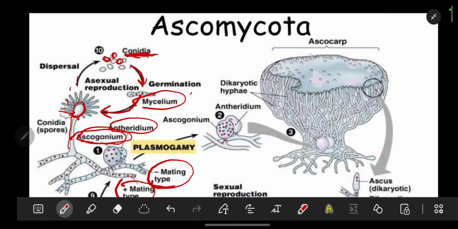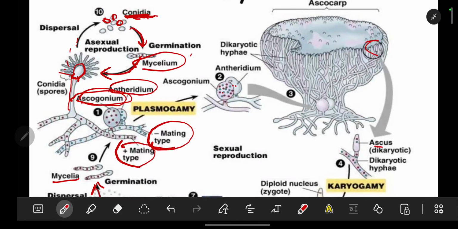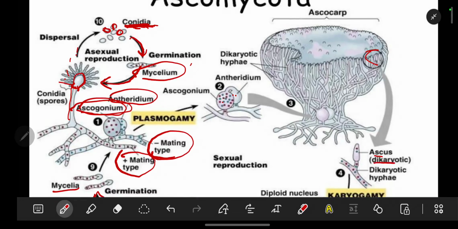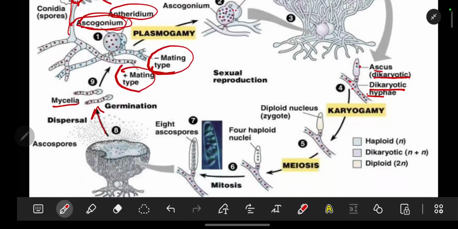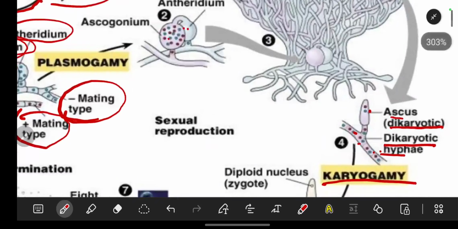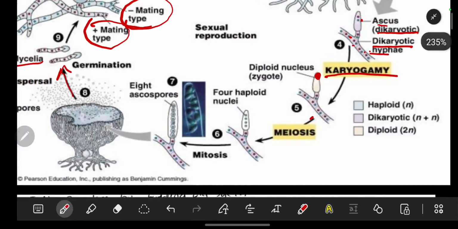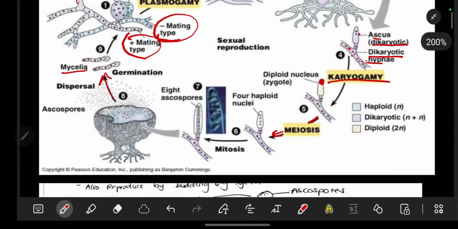So when these fuse, they are able to develop the ascocarp. A segment of the ascocarp is called the ascus, which is a sac-like structure. So it will contain dikaryotic, meaning to say it has got two separate nuclei. Even the dikaryotic hyphae has got different nuclei like that. Then we are going to have the karyogamy, in which the nuclei will fuse to form one like that. Then the process continues. We are going to have meiosis, which leads to the division into four haploids and all that.